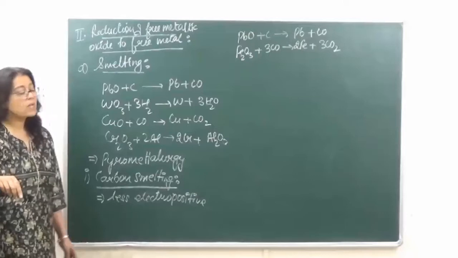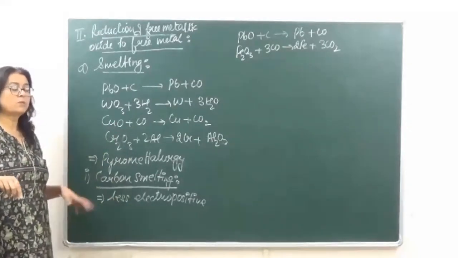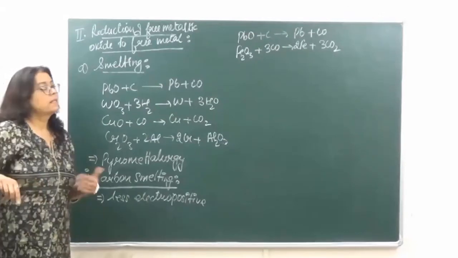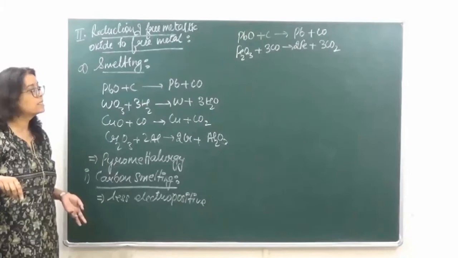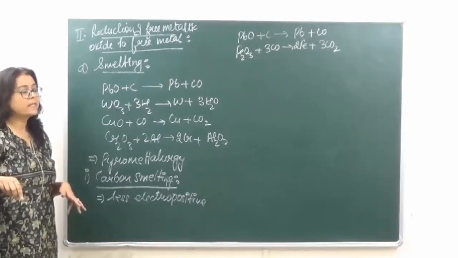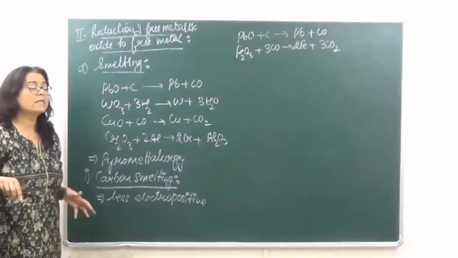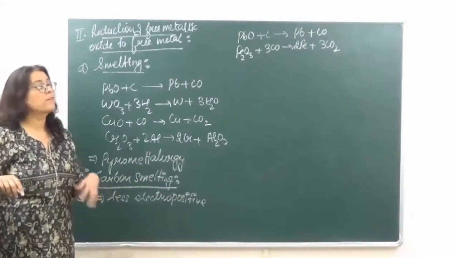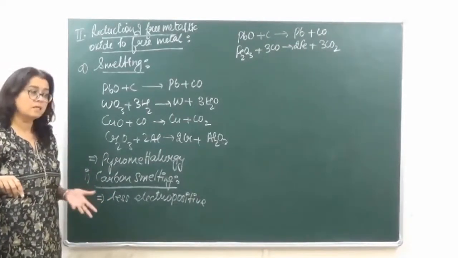Now, when ores after concentration, what did we do? Initially we were having the ores, we had many impurities in them, then we concentrated the ore, and after concentration also it is seen that there are many impurities which are present inside the ore. Now to remove these impurities, we have to add certain substance which can fuse with the impurities, and this substance is known as the flux.